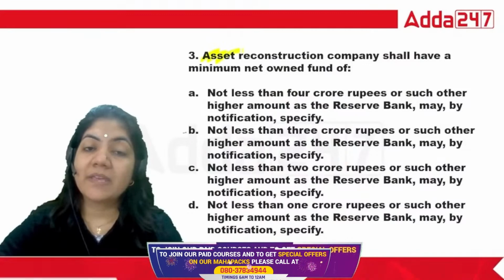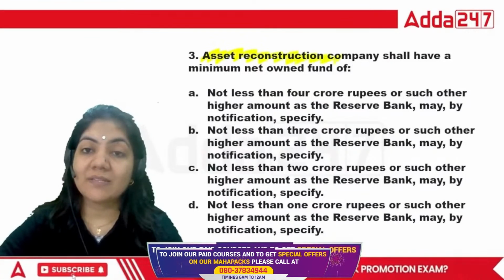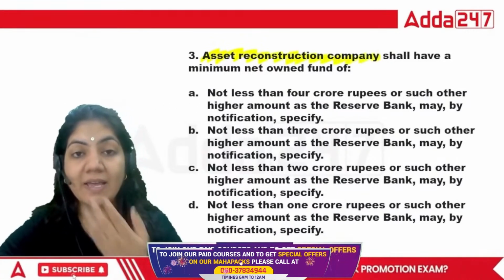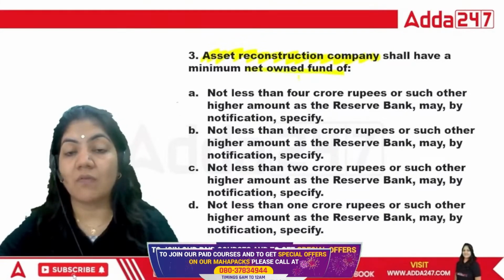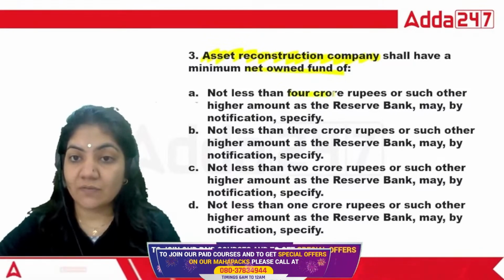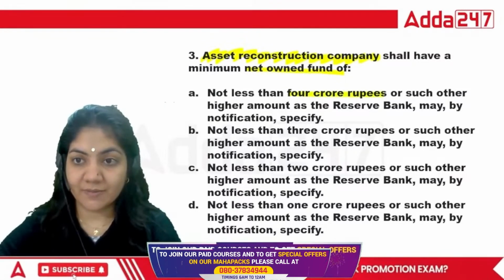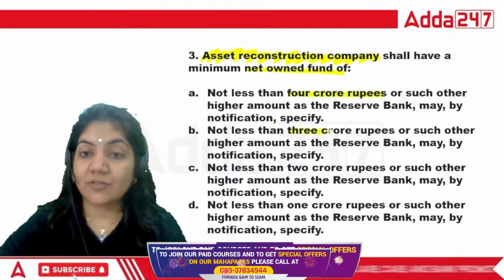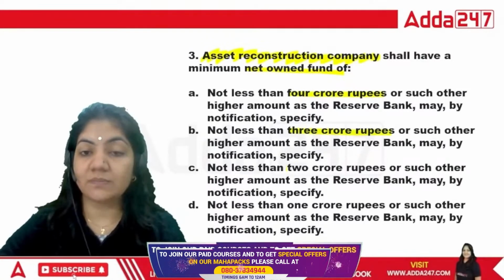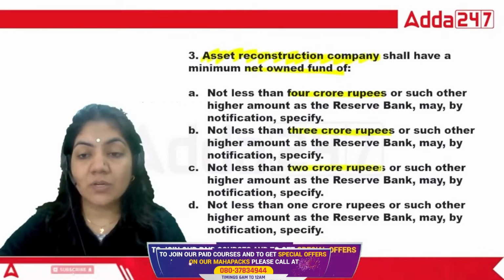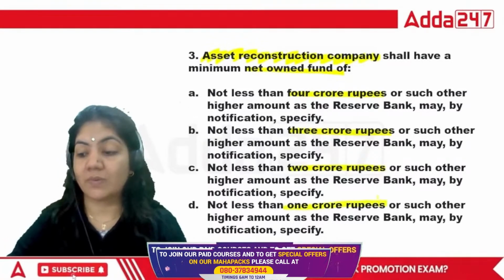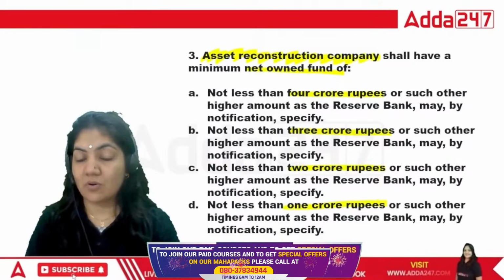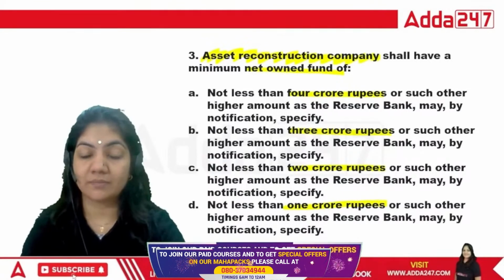Suppose, class, an ARC company, that is an asset reconstruction company, shall have a minimum net owned fund of what? A, not less than 4 crore rupees; B, not less than 3 crore rupees; C, not less than 2 crore rupees; or D, not less than 1 crore rupees. Which of the following is the right one?